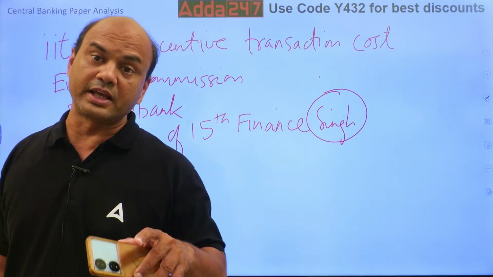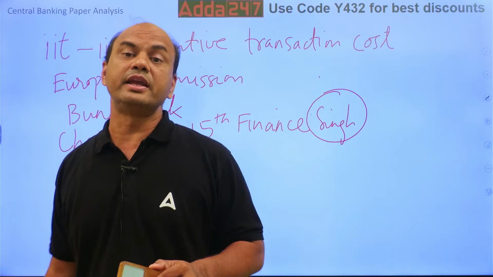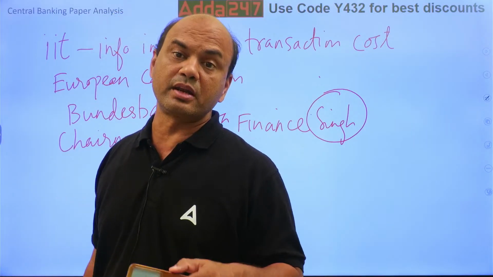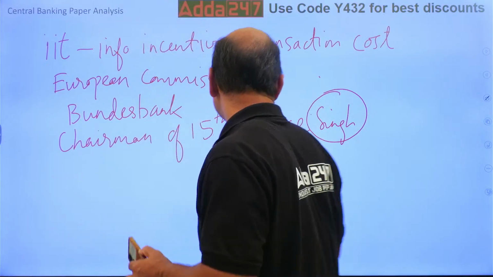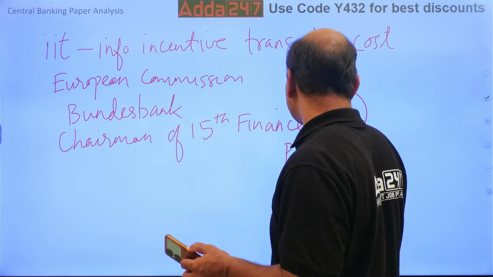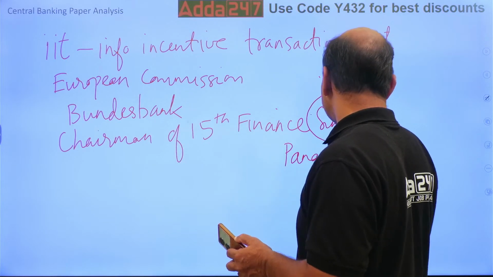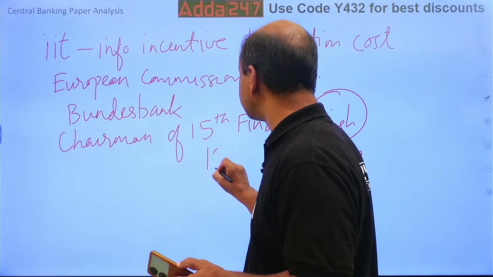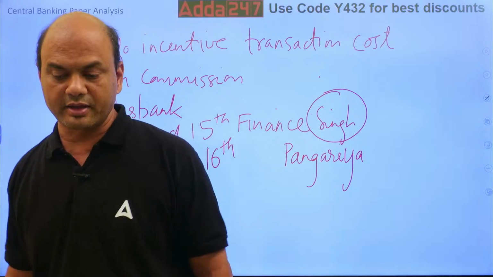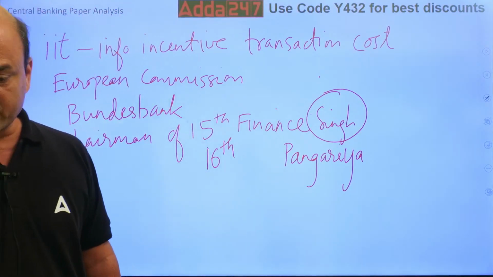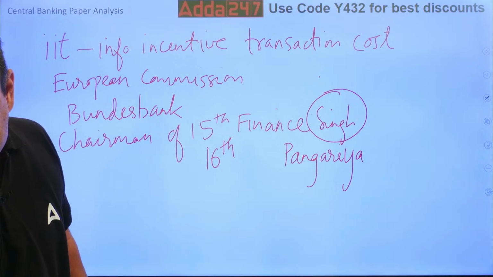And if they ask you for the 16th, because the 16th has also come, but it is yet to submit the report. It will submit the report on October 31. So for that it is Pangaria. If they ask you the 16th one, then Pangaria. Kindly note. 16th one is Pangaria. 15th is N.K. Singh.